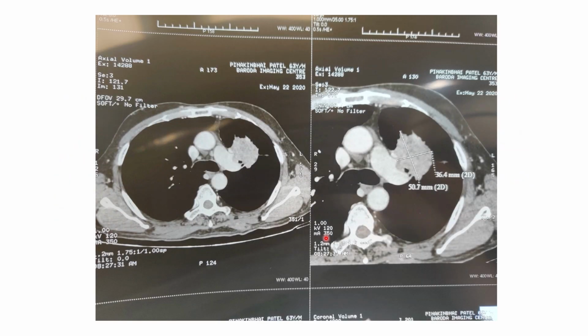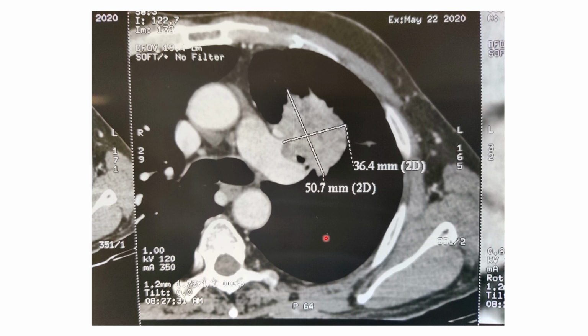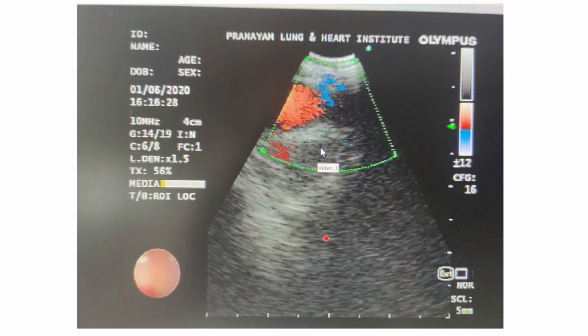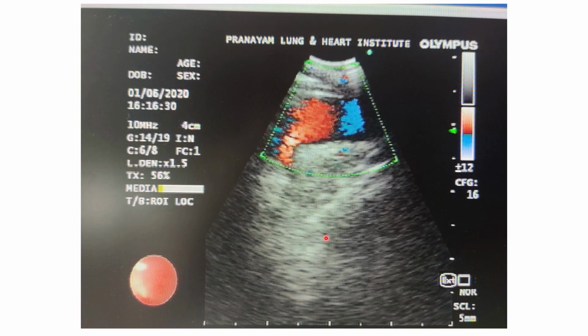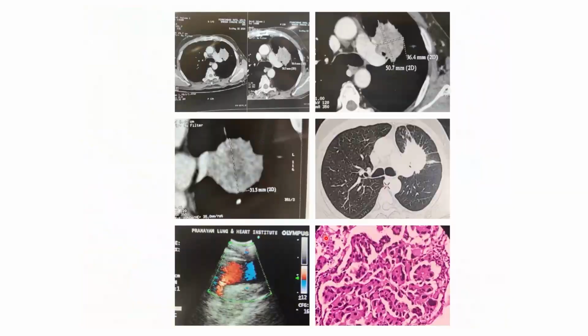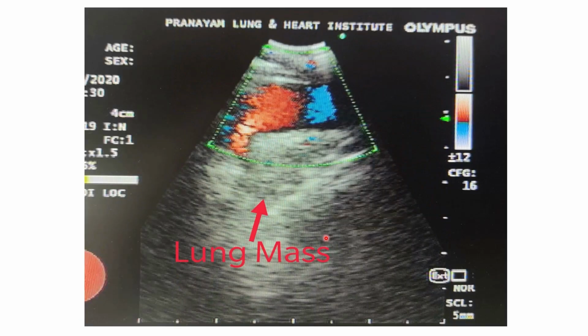So this is what I did, and only after taking a short X-ray, I had only the choice of doing it once or twice, because I knew that if it bleeds, I won't be able to stop it. And finally, I got metastatic adenocarcinoma in this case. This was done back in 2020, but I got lucky enough, and finally we made a histopathology diagnosis. So this was a lung mass, there you can see over here.